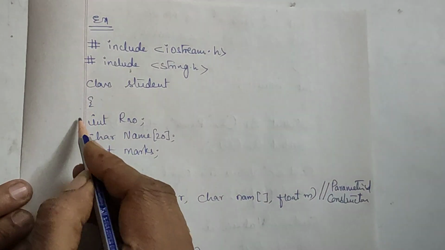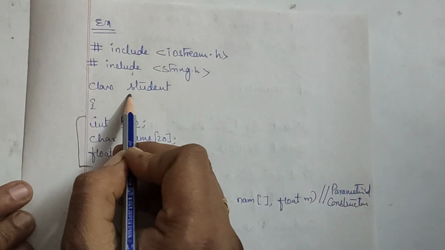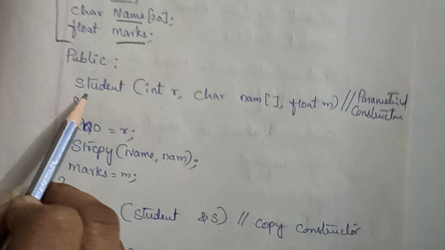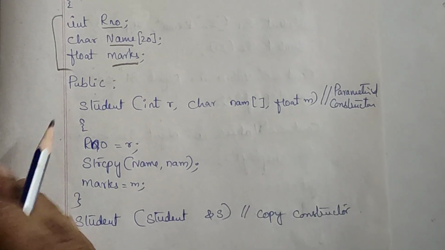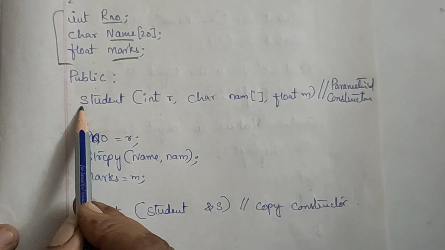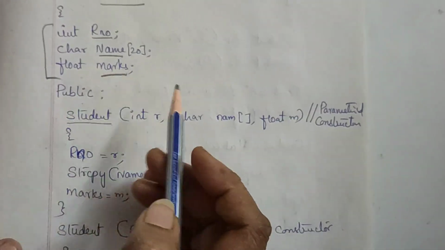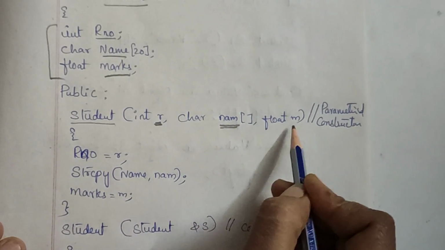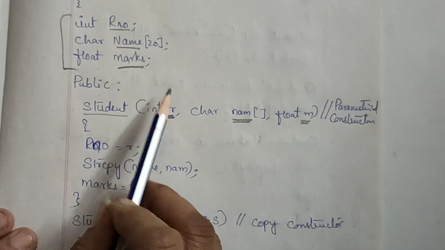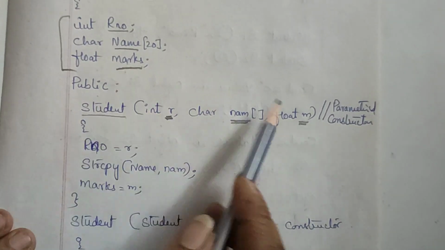In this case we have some data members. What are those data members? Roll number, name and marks are the data members. The name of the class is student here. Now I have created a parameterized constructor here. What are the parameters? Roll number, name and marks. These are the local variables, the arguments I have taken: R, NAM, and M.